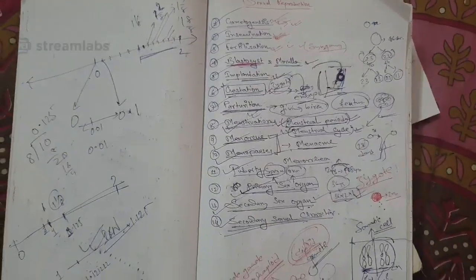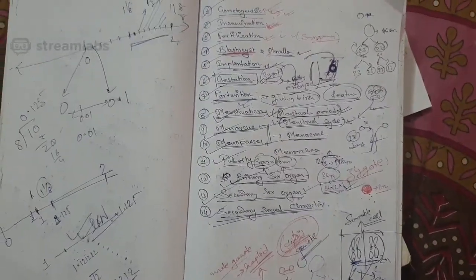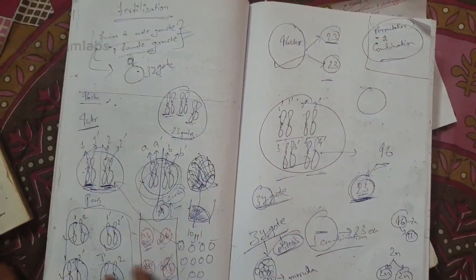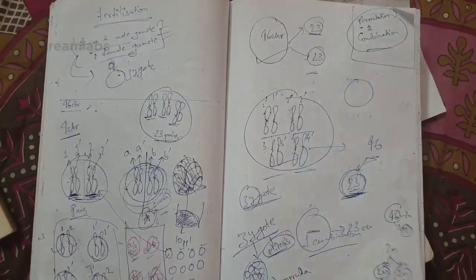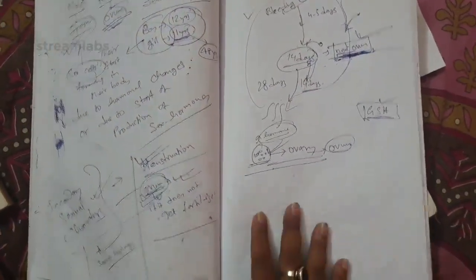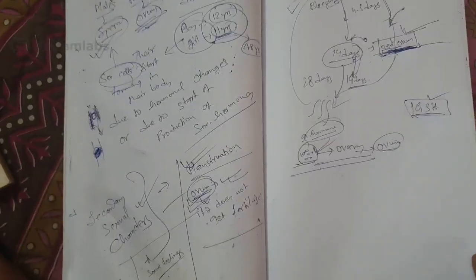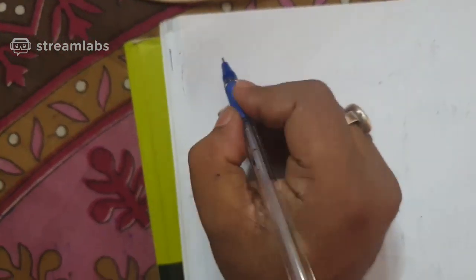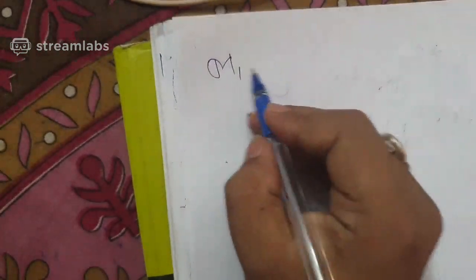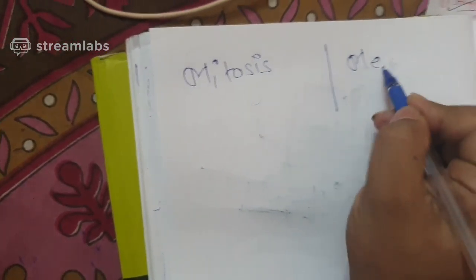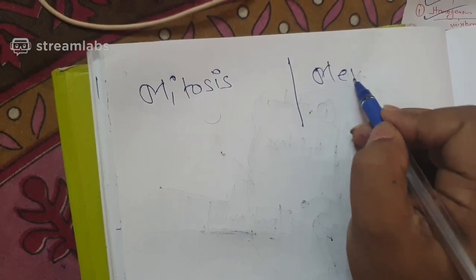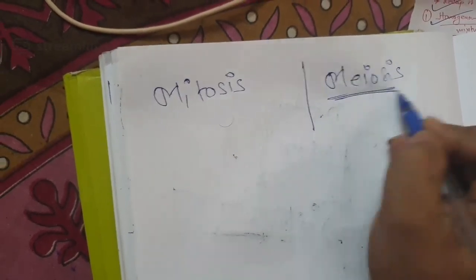So I hope that I've been able to make you understand all these terms. If you have understood all these things, I would just like to recapitulate a small thing from class 11 which will be required in this chapter very much. This is important for Bhaskar because Bhaskar was missing this thing. So the basis of mitosis and meiosis, not in detail, but just to understand.